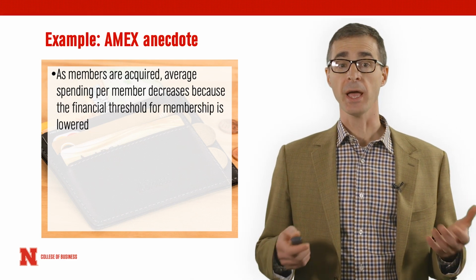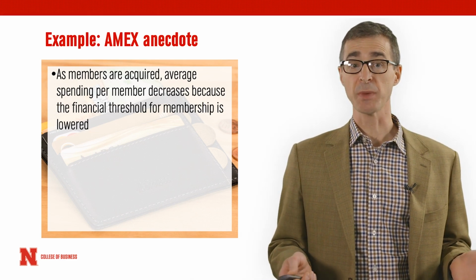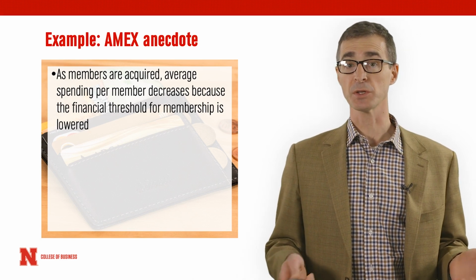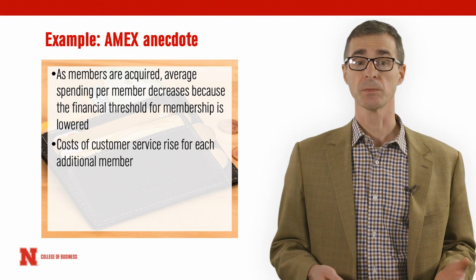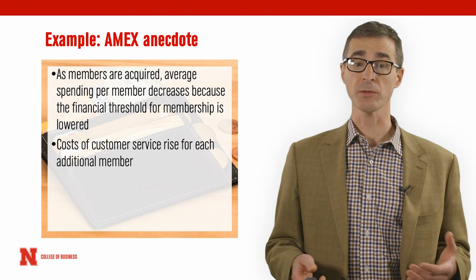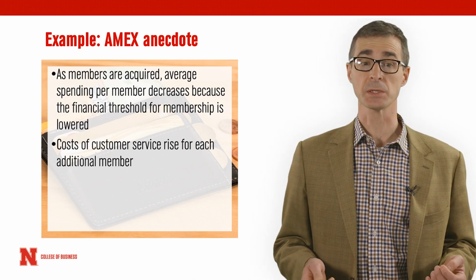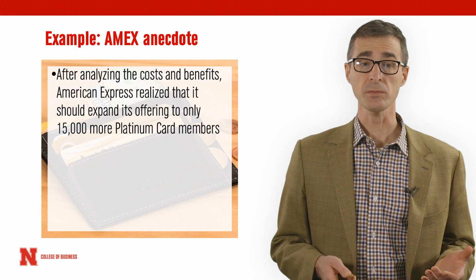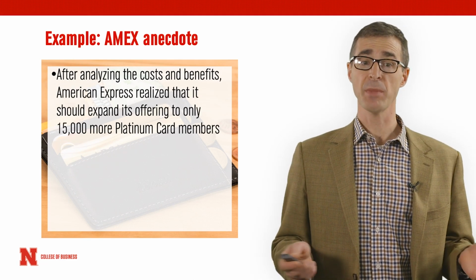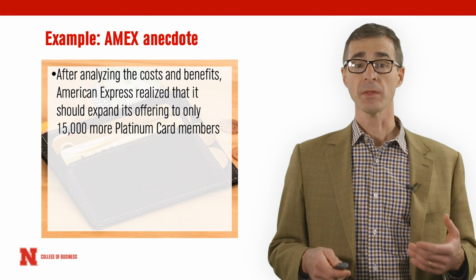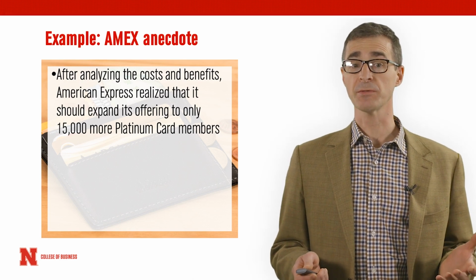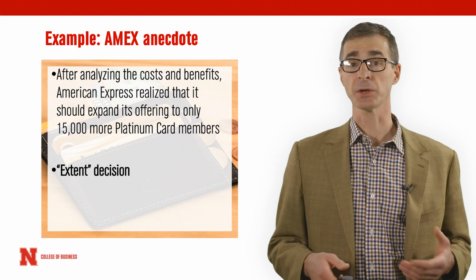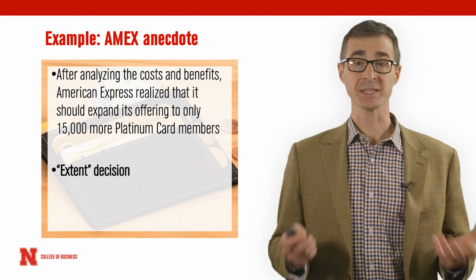On the one hand, as members are acquired, the average spending per member decreases because the financial threshold for membership is lowered, so the profitability goes down. On the other hand, the cost of customer service rises to some level for each additional customer. After analyzing the costs and the benefits, American Express decided that they should expand their offering, but only to 15,000 more Platinum Card members. The purpose of this lecture is to highlight this type of extent decision.